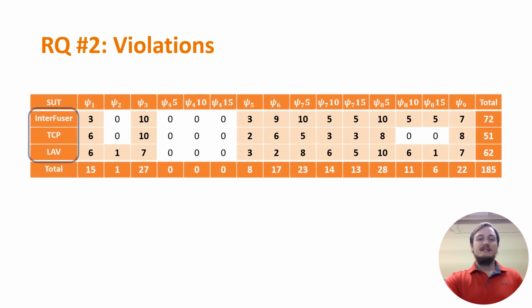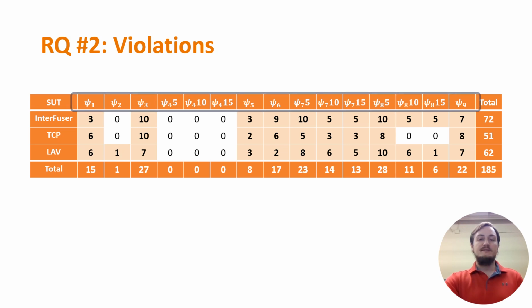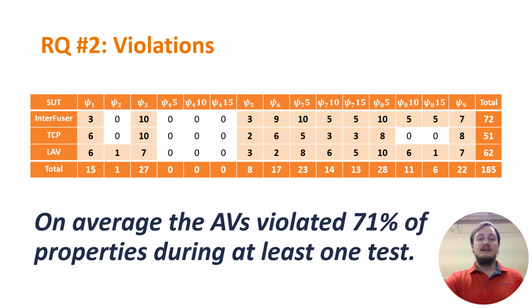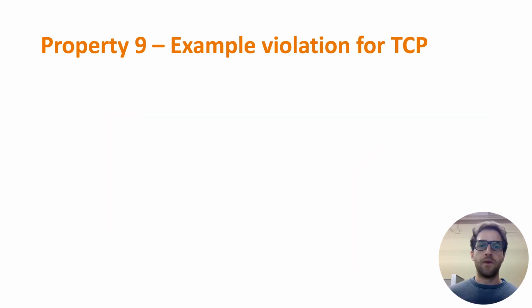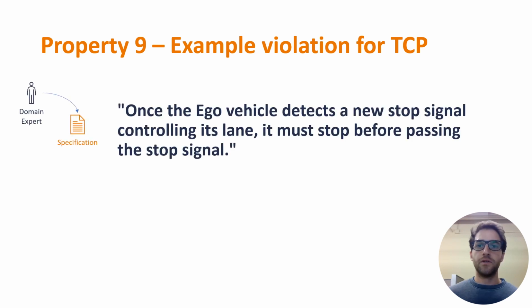We evaluated 3 state-of-the-art AV systems from the Carla Leaderboard Challenge and examined their ability to meet 15 parameterizations of the specifications over 10 tests. We found that on average, the AVs violated 71% of the properties during at least one test. Let's now examine one property violation that we found. The AV TCP violated property 9, which states that once the ego vehicle detects a new stop signal controlling its lane, it must stop before passing the stop signal.